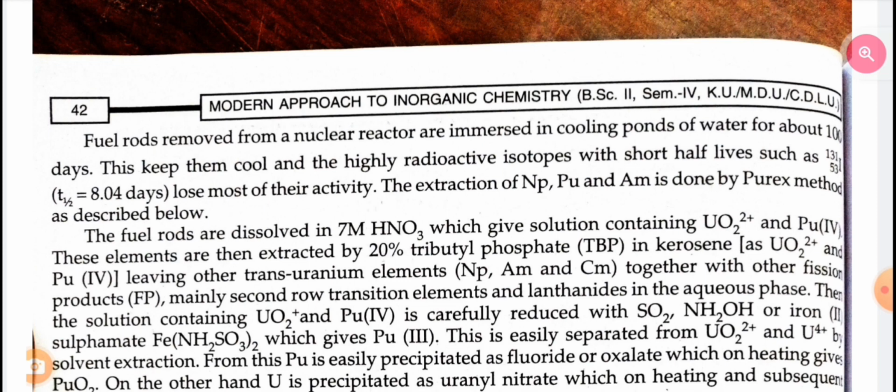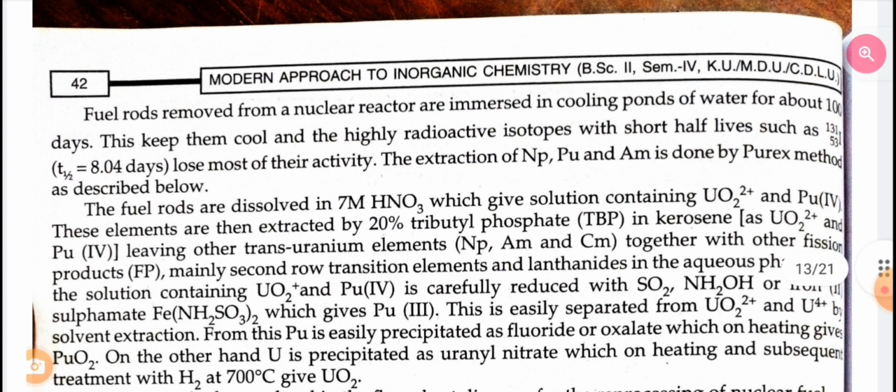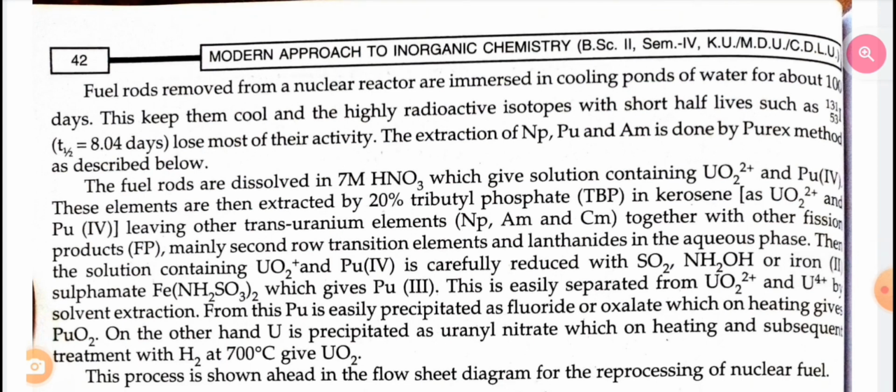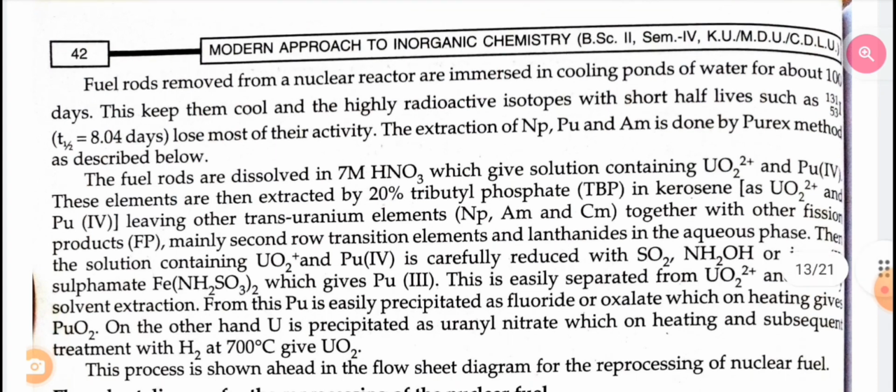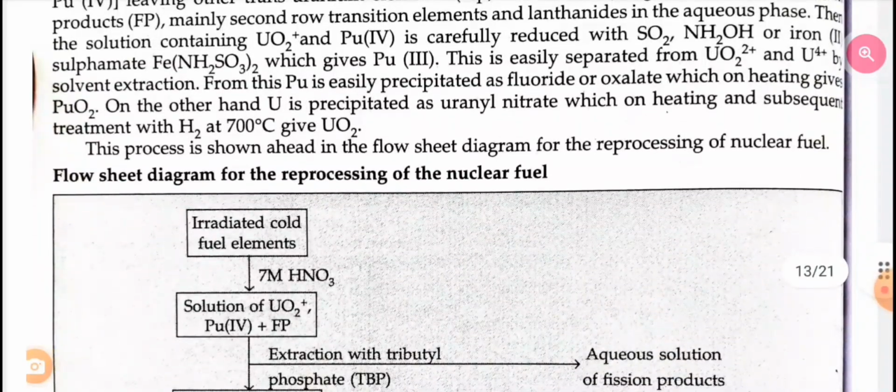Then the solution containing UO2 2+ and plutonium 4+ is carefully reduced with sulfur dioxide or iron(II) sulfamate, which gives plutonium 3+. This is easily separated from UO2 2+ and uranium 4+ by solvent extraction. From this, plutonium is easily precipitated as fluoride or oxalate, which on heating gives plutonium oxide. On the other hand, uranium is precipitated as uranyl nitrate, which on heating and subsequent treatment with hydrogen at 700 degrees Celsius gives uranium oxide. This process is shown below.